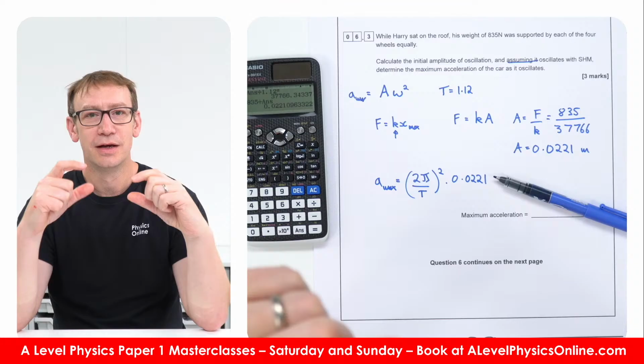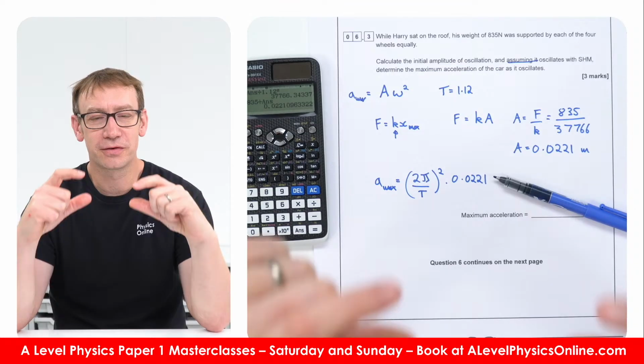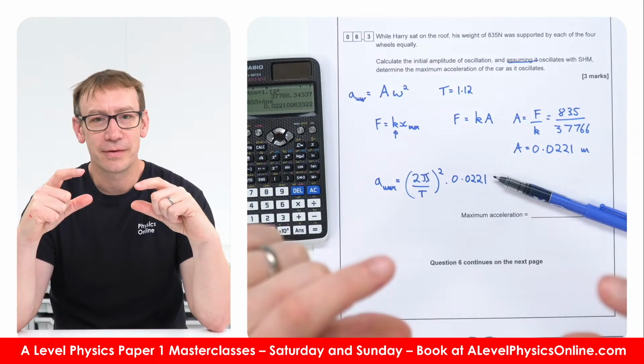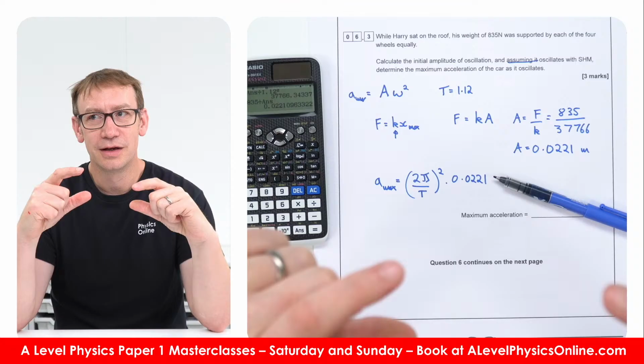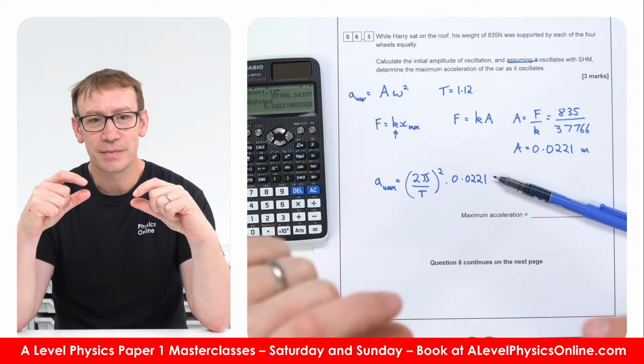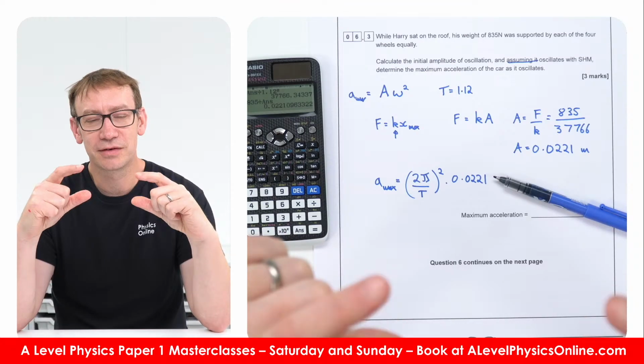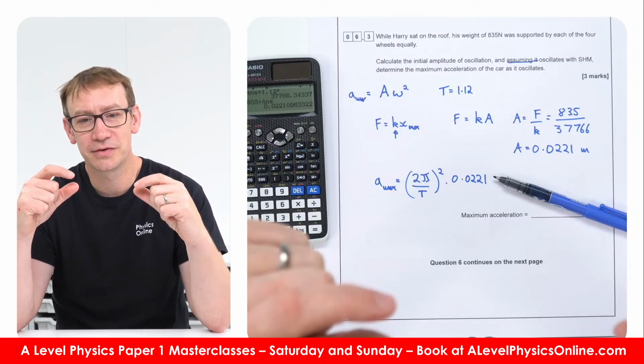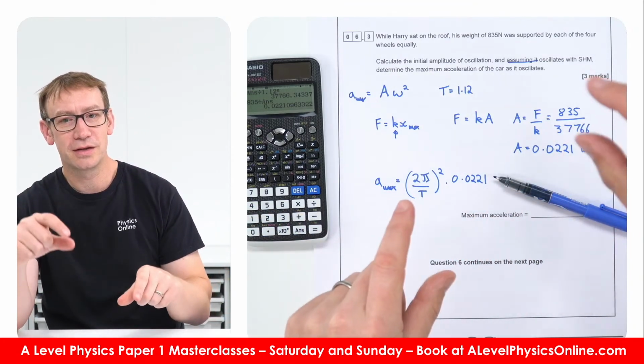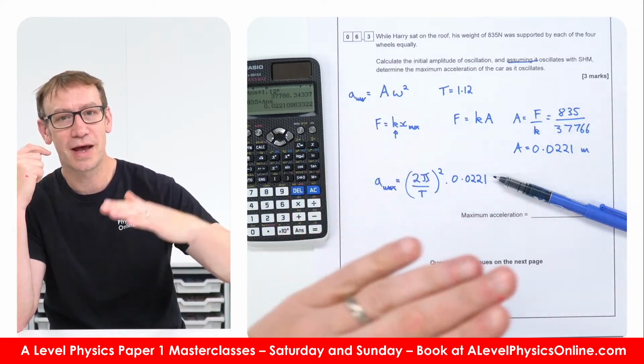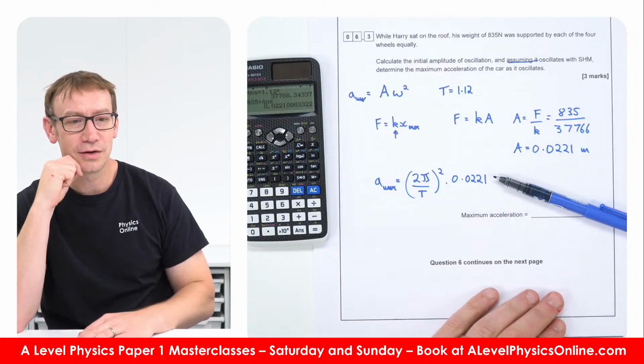The equilibrium position of that oscillating system is caused by the weight of the car, but then Harry provides an additional force on it that makes it go down a bit, and then as the car oscillates, it's going to be oscillating through the equilibrium position. So we only need to consider the weight of Harry, which is causing that car to oscillate.